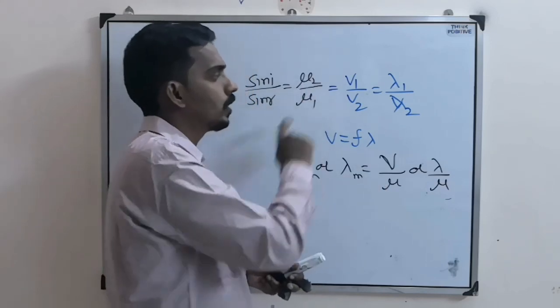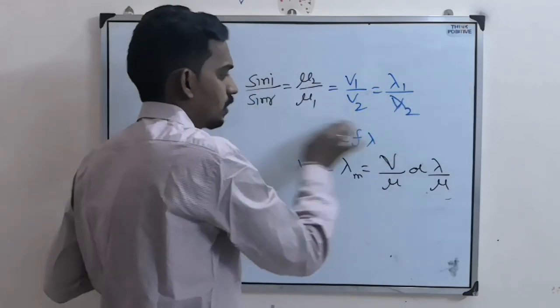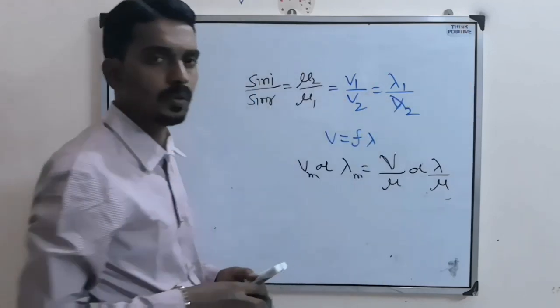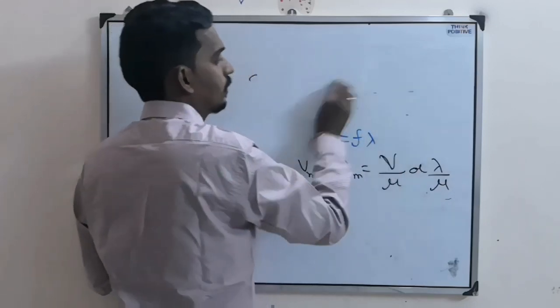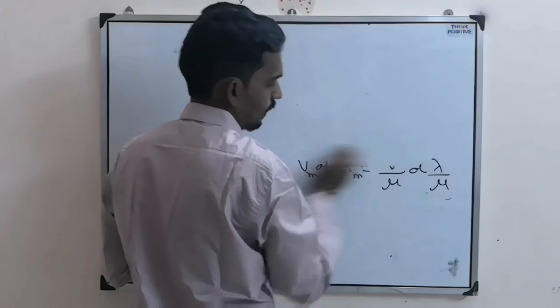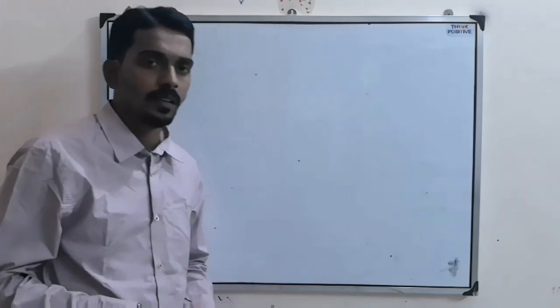That's why mu2 by mu1 becomes v1 by v2. Based on this equation, many times they ask questions at CET and NEET level. So just try to understand, just try to remember. Simple questions will come.